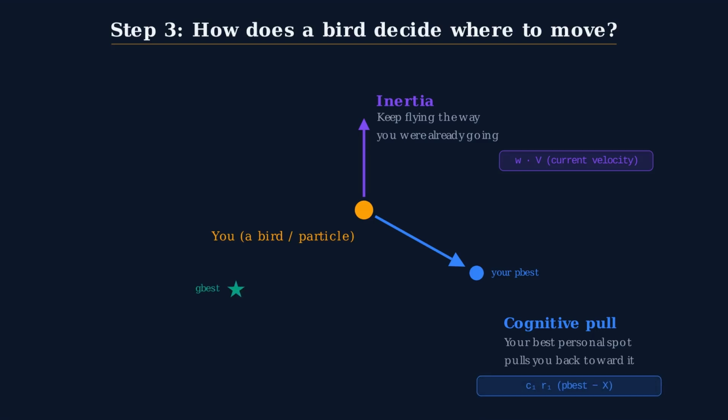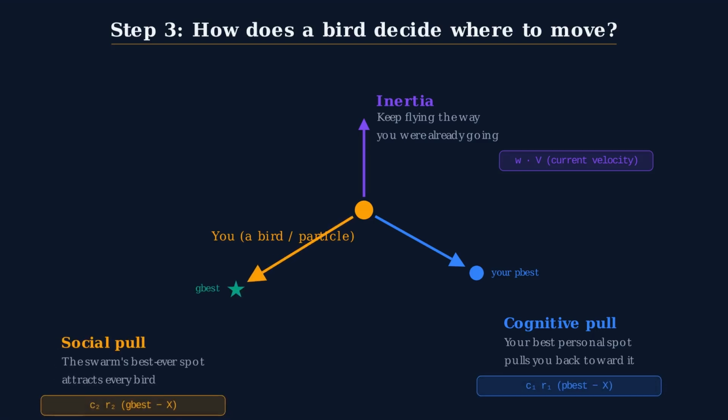Third, social pull. The global best attracts it. Something like, the rest of the flock found something incredible over there. I should check it out. The actual movement is the sum of all three. That tension between exploration and memory and social influence is the entire algorithm.